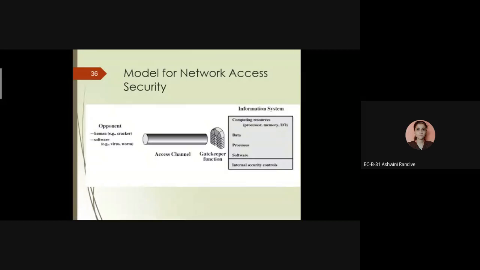There is a possibility to hack the messages from various software. So we need to ensure that there should not be any opponent. An opponent may be any human, any computer, any software, by using which they can hack the particular message.